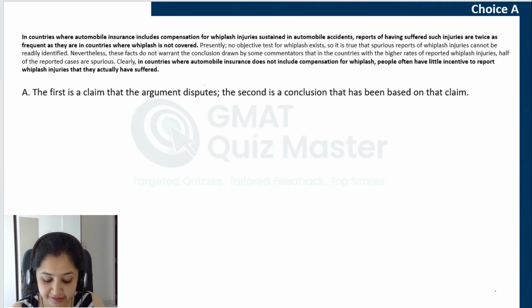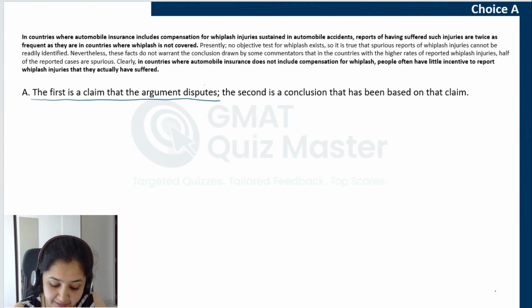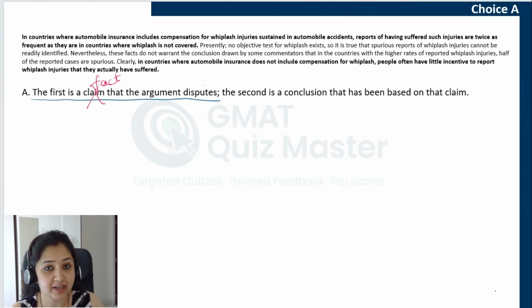Choice A. The first is a claim that the argument disputes. So as per this choice, boldface 1 is a claim. Is that true? Is boldface 1 a claim? No. Boldface 1 is a fact, as we discussed. It is not a claim that the argument disputes. Does the argument say that the information given in boldface 1 is not correct? No, the argument takes it as a fact and it accepts it. The argument does not dispute boldface 1, and that is why the explanation for boldface 1 is incorrect.